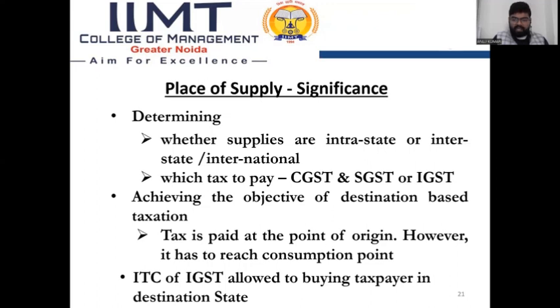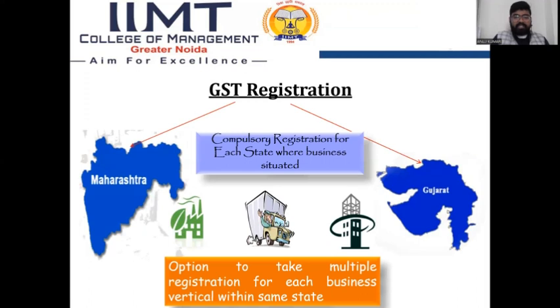If we make an intrastate supply, then we pay CGST and SGST. If we make an interstate supply, then we pay only IGST. Achieving the object of destination-based taxation, tax is paid at the point of origin. However, it has to reach the consumption point. ITC of IGST is allowed to the buying taxpayer in the destination state. GST registration is compulsory for every state where the business is situated.